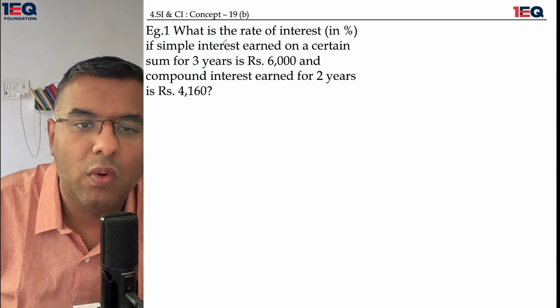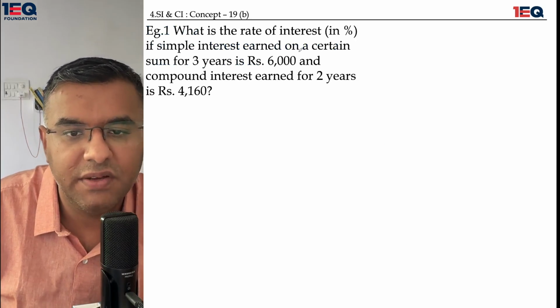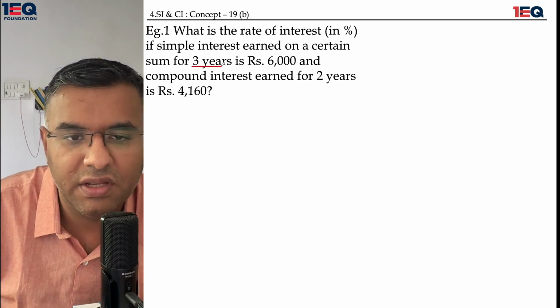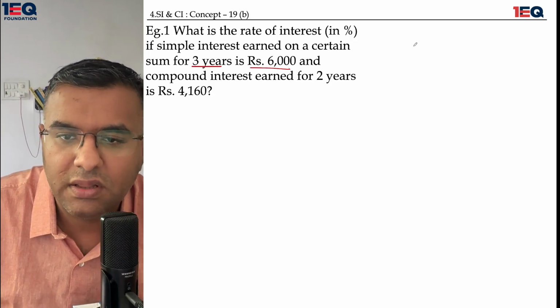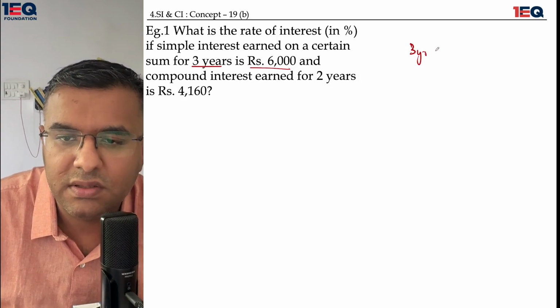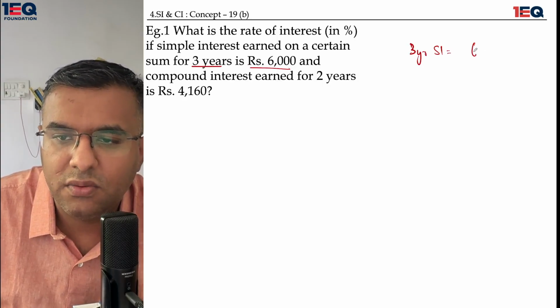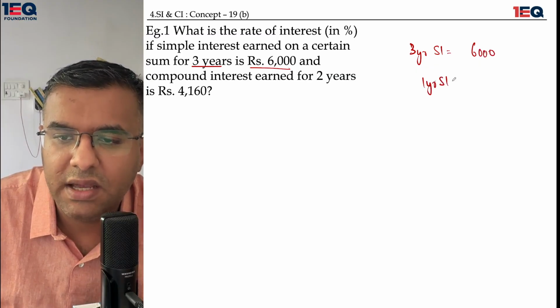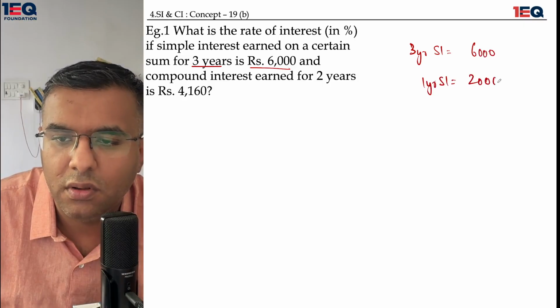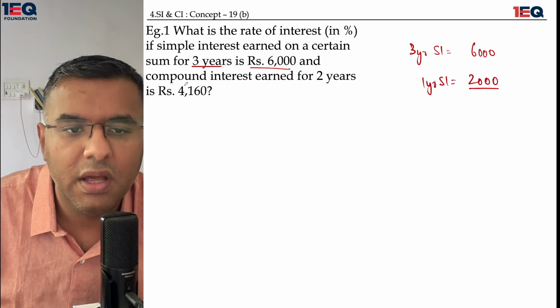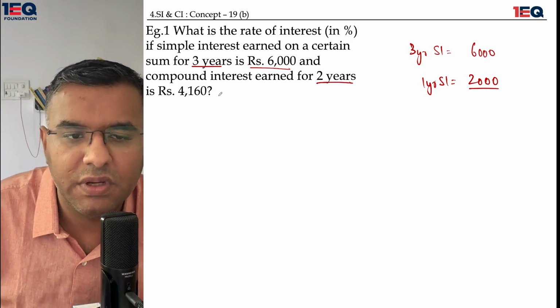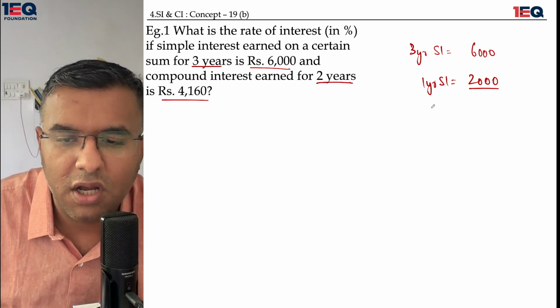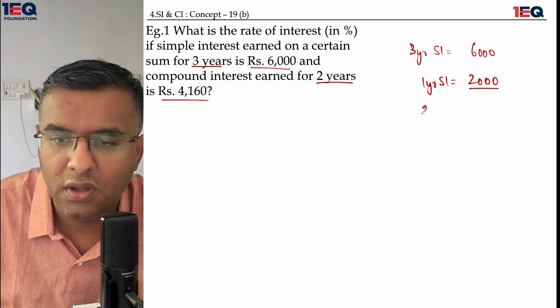Okay, what is the rate of interest in simple interest if simple interest earned on a certain sum in 3 years is rupees 6,000? That means if for 3 years the SI is equal to 6,000, for 1 year SI would be equal to 2,000. Got it? And compound interest earned on 2 years is 4,160.